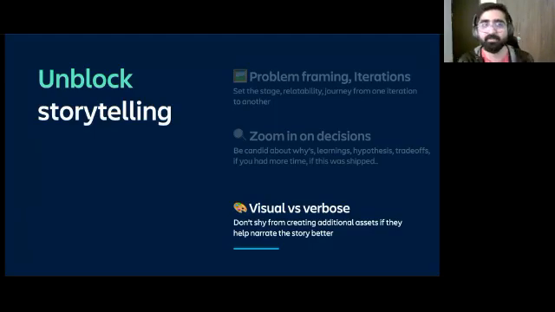From a visual perspective, I always encourage you to create more assets for your case studies or portfolio. I think it's almost like a taken for granted thing in today's time. But still, I'm saying that if you feel that helps you narrate your story better, it's working for you. It's helping you, right? So don't shy away from creating additional assets if you feel that helps telling your story better.